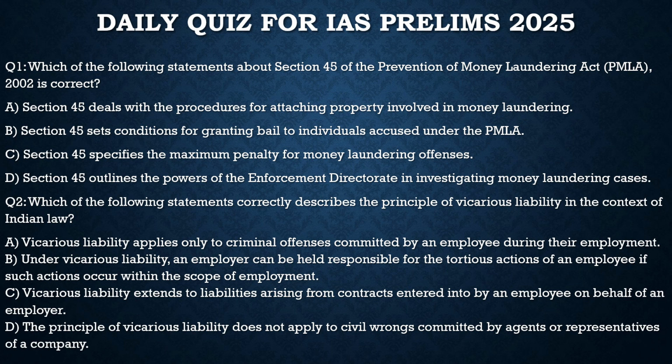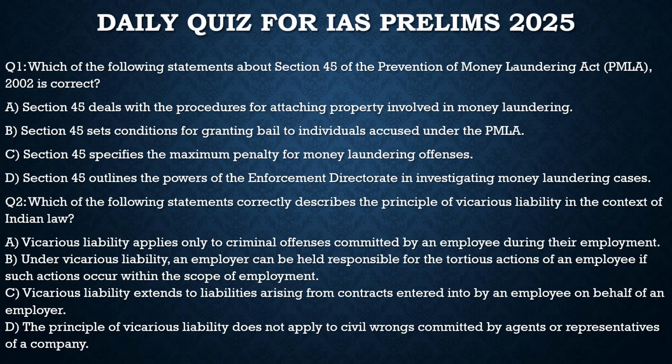The first question says, which of the following statements about Section 45 of the Prevention of Money Laundering Act 2002 is correct? Here we have 4 statements. We have to find out which is correct with respect to Section 45 of the Prevention of Money Laundering Act. First statement: Section 45 deals with the procedure for attaching property involved in money laundering. No, it does not talk about it. It talks about bail. So the first statement is incorrect.